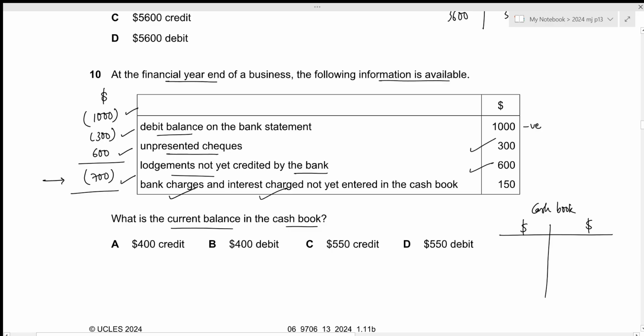And we can see that the balance on the cash book is negative, and the negative balance as a closing balance will be recorded on the debit side. Okay, then we have our bank charges and interest charged, which is an expense. So we need to record it on the credit side within our cash book. So the opening balance will be on the credit side. So we have 700 as our total, and the opening balance will be 700 minus 150, which results in 550. So the current balance in the cash book is 550 credit, which is given by option C.